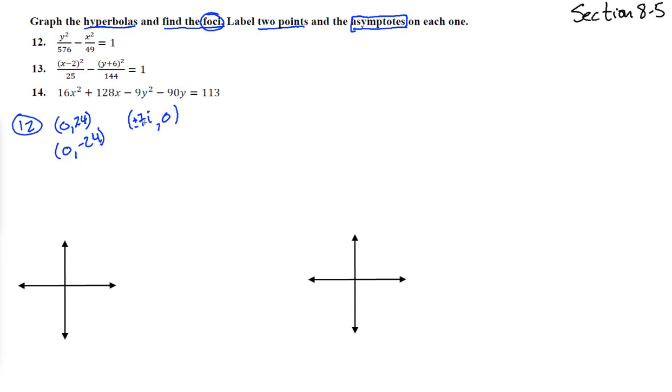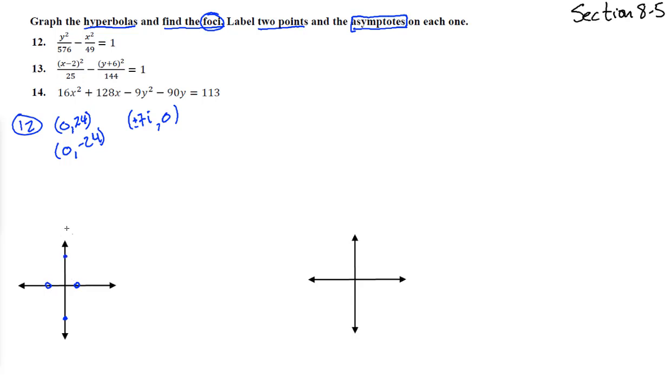These are imaginary. These are not part of our solution. So when we look at this, 0, 24, we'll put him way up here. 0, negative 24, those are the 2 points on our graph. These are like imaginary. I'm going to draw it with a little open circle around here, and I'm going to remind us that those are not points on our graph.